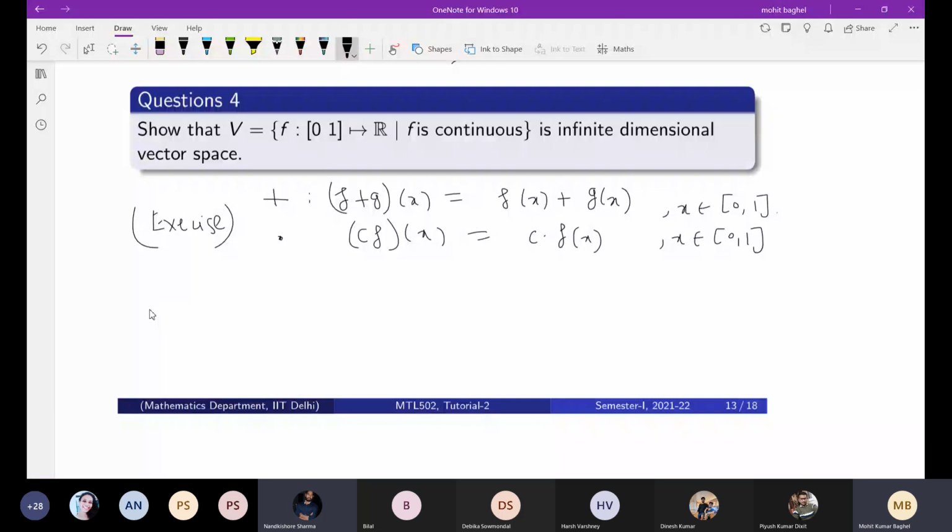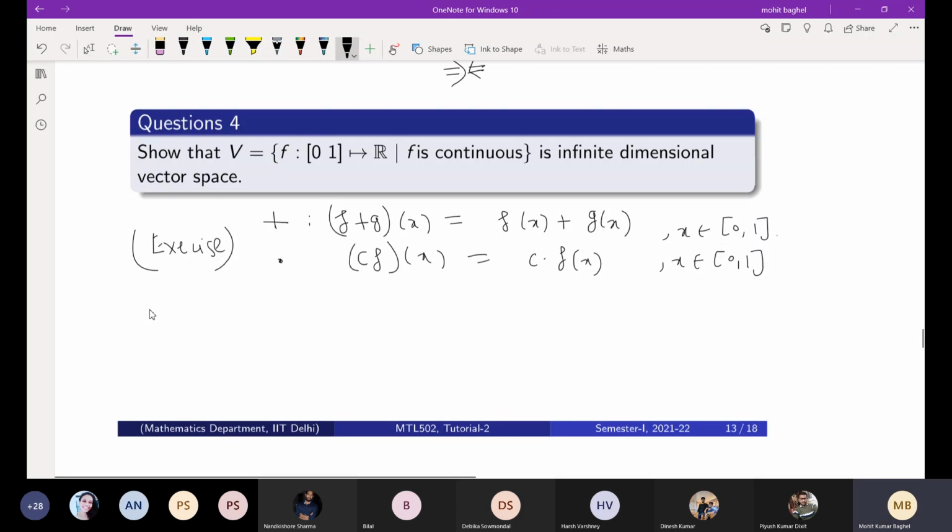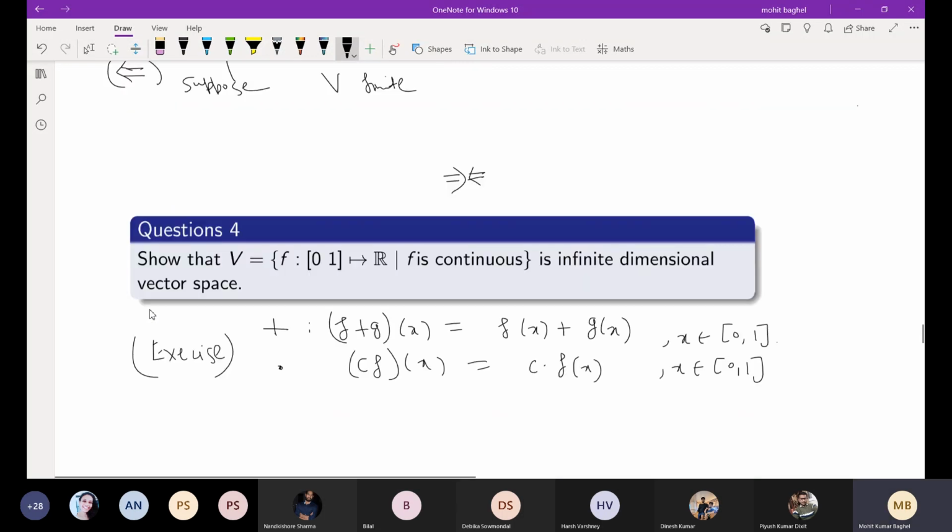Now what I was just asking is how you can use the above question. Take the sequence x raised to n.